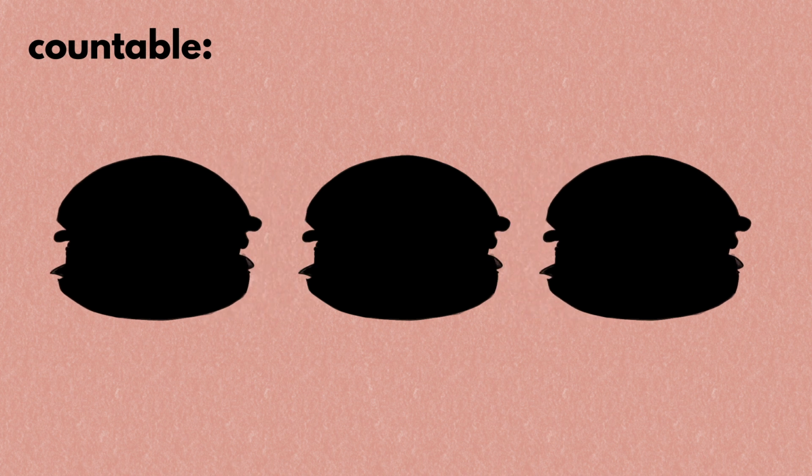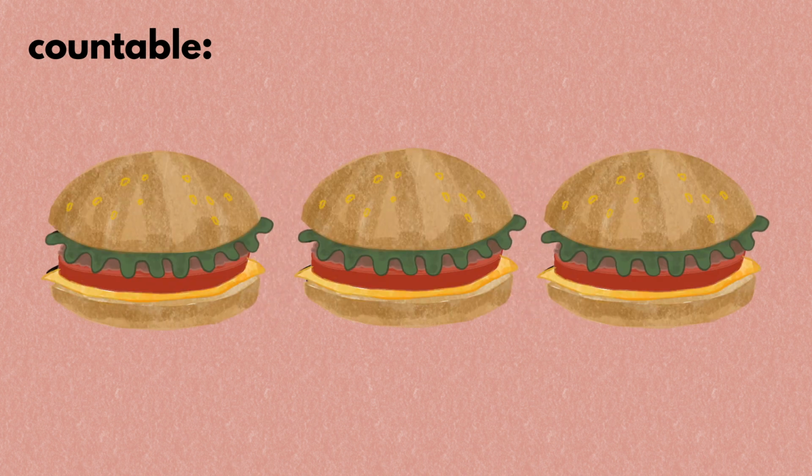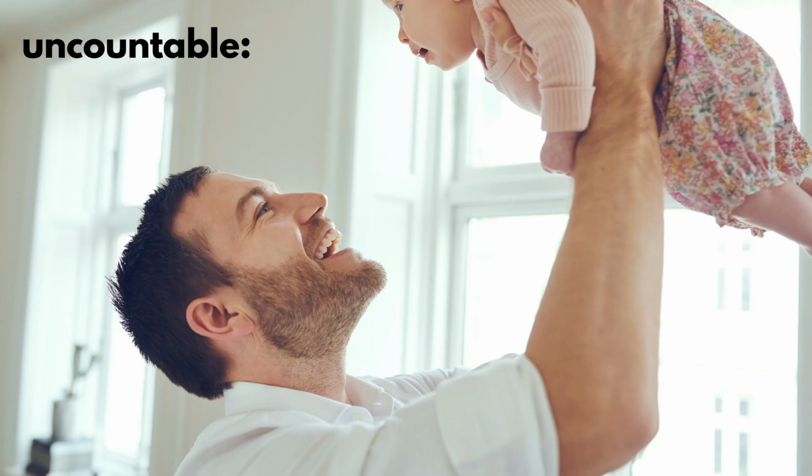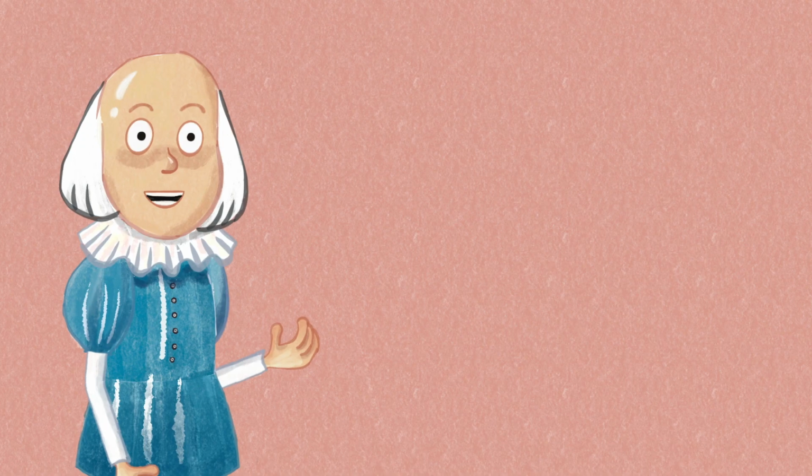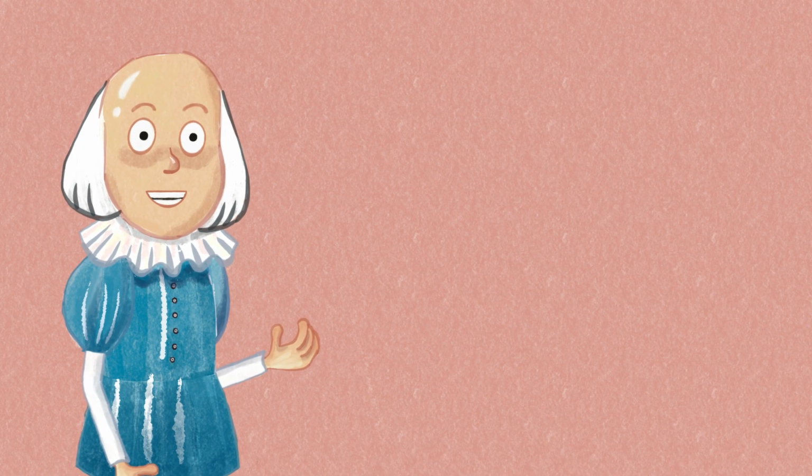The basic rule is, something is countable if its shapes are distinguishable from other things. Since you can distinguish the shape of one burger from another, burgers are countable. Since you cannot distinguish the shape of one happiness from another, happiness is uncountable. However, there are some cases that need special attention.